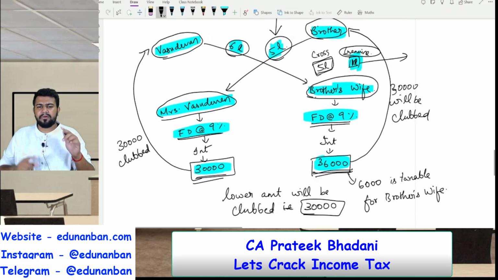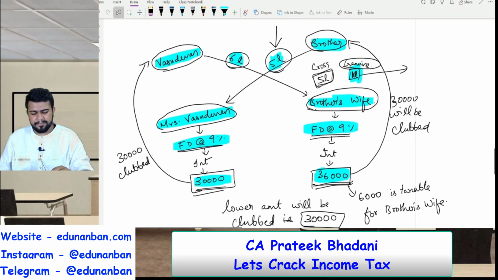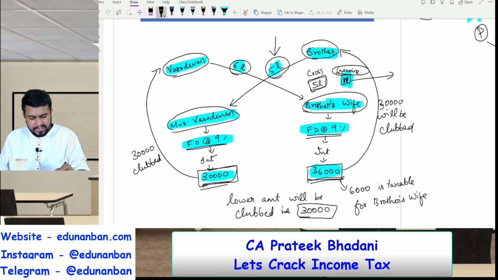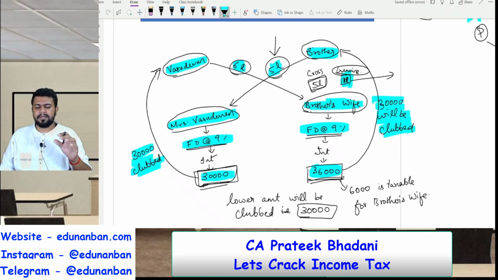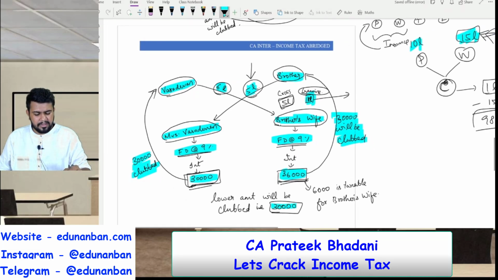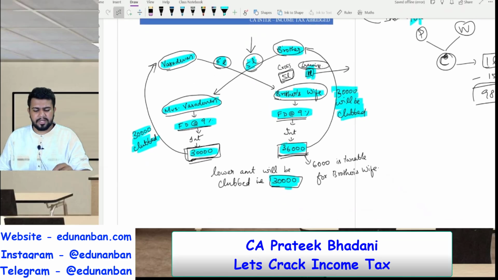So the income on rupees 5 lakhs, that is the lower amount only, will be clubbed. So 30,000, that is the income on 5 lakhs, will be clubbed in the hands of Mr. Vasudevan and Mr. Vasudevan's brother respectively. So 30,000 will be clubbed in both cases, which is the lower value. So this is the concept of cross transfer.